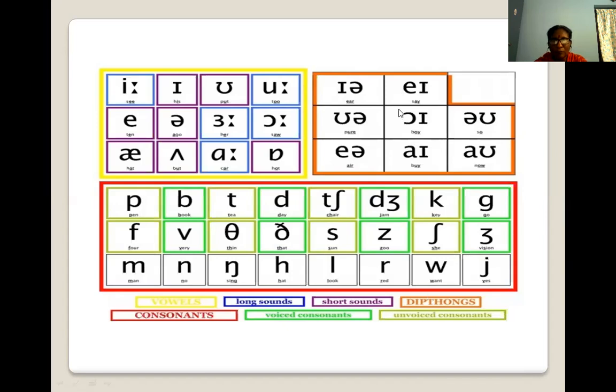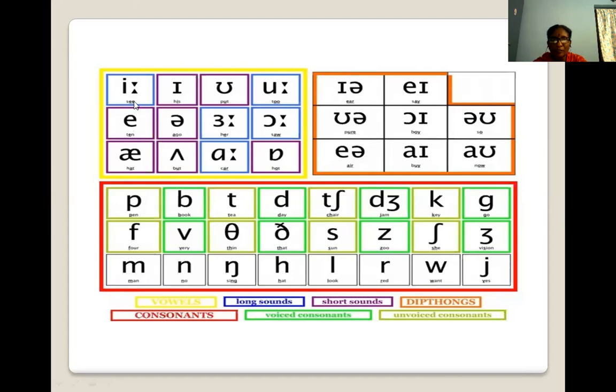These are diphthongs. These are vowels. How many vowels? A, E, I, O, U. Vowels are only 5. But how many sounds are there for them? 20. Of those, 12 are monophthongs and 8 are diphthongs.